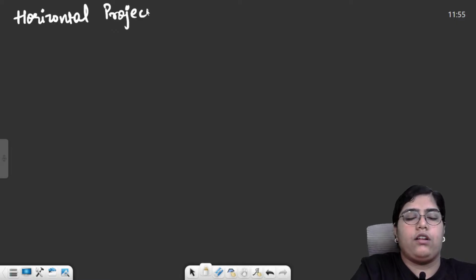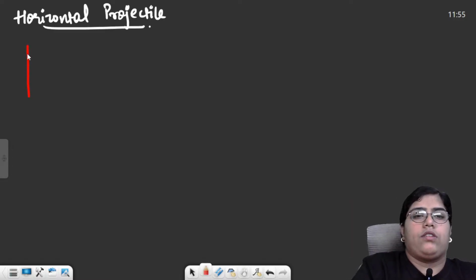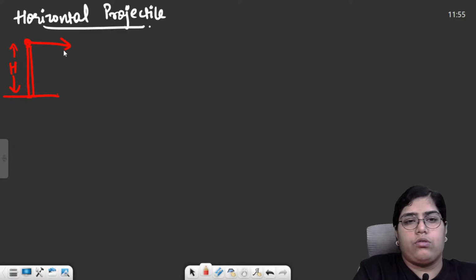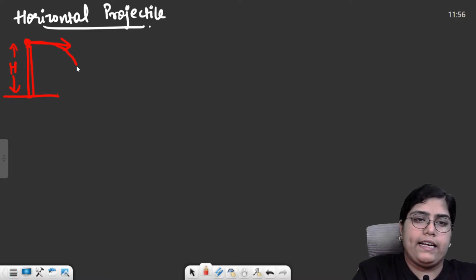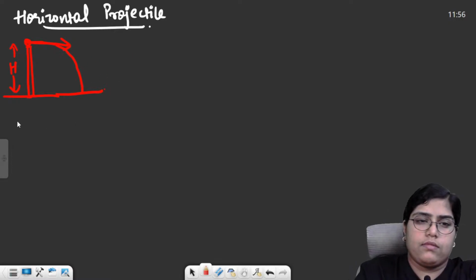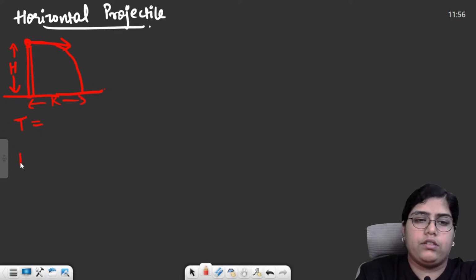Horizontal projectile. Horizontal projectile basically means you're standing above at a height h, at a tower of height h, and you are throwing a projectile horizontally, and then it comes down like this. You need to calculate three things: time of flight, the range which this projectile covers,